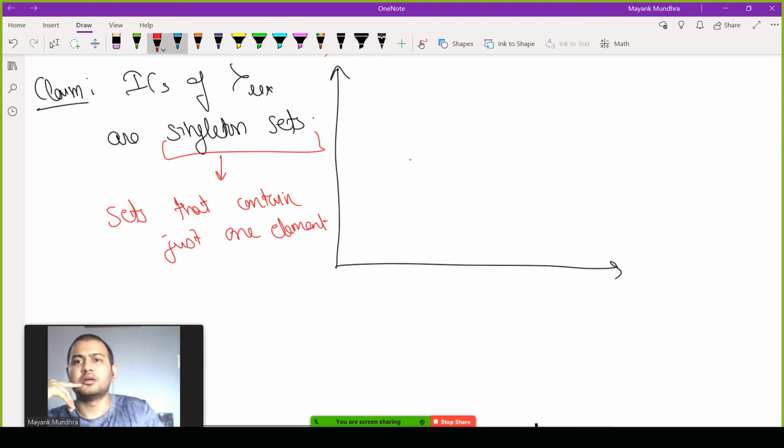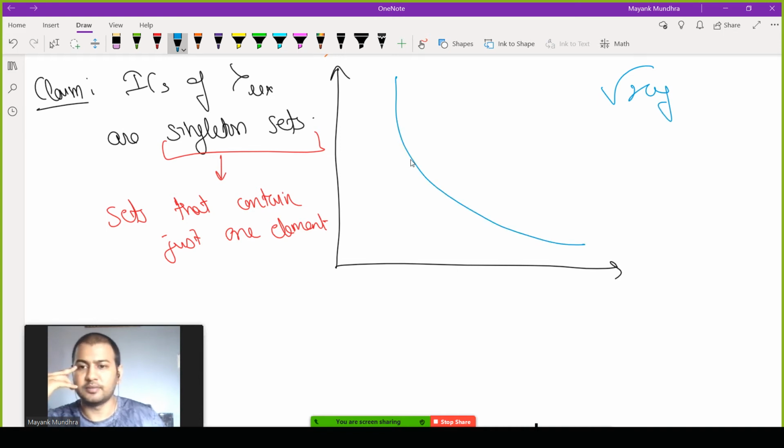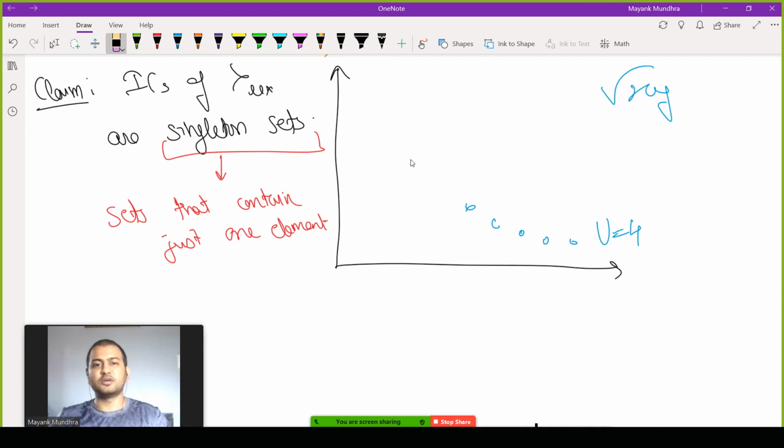So to give you an example, if you had root xy, the ICs look like this. For any IC, you had this point, this point, this point, this point. Suppose this was the utility level 4 IC. So all these points belonged to the utility level 4 IC. The IC of utility 4 had infinite points, all of them in its set. Okay, so we are saying that all ICs of lexicographic preferences will be singleton sets.